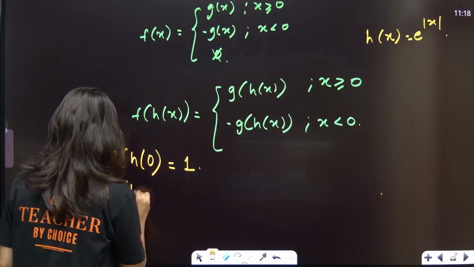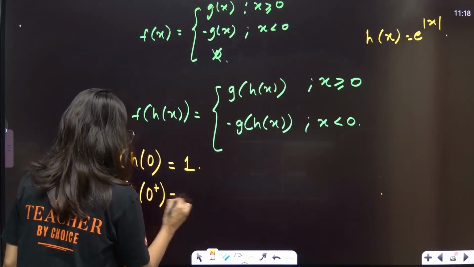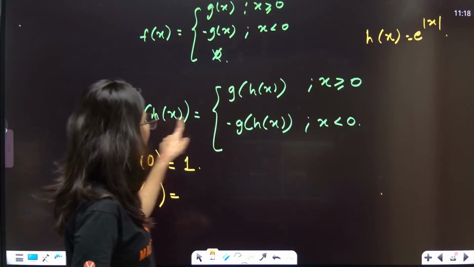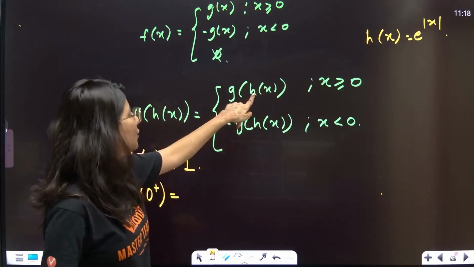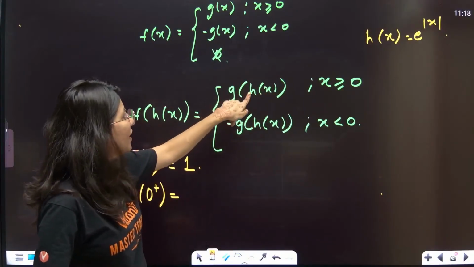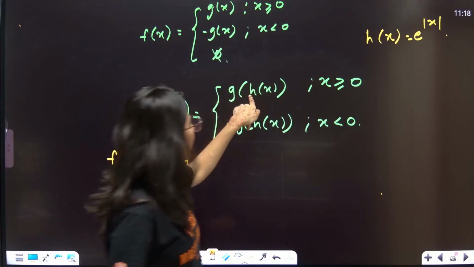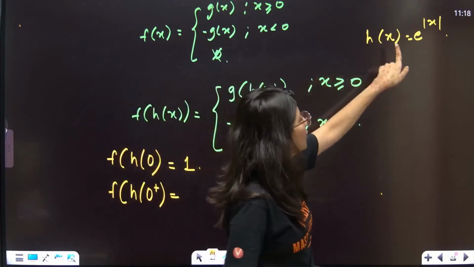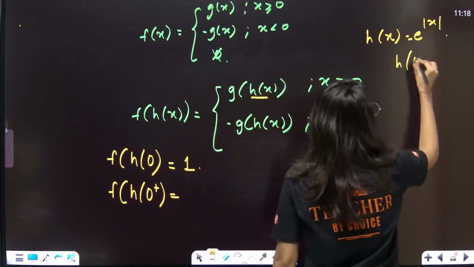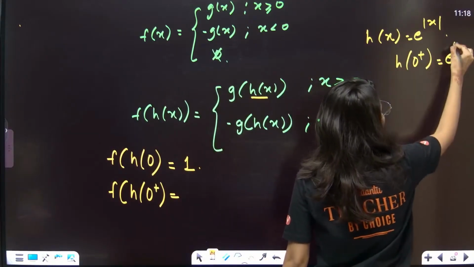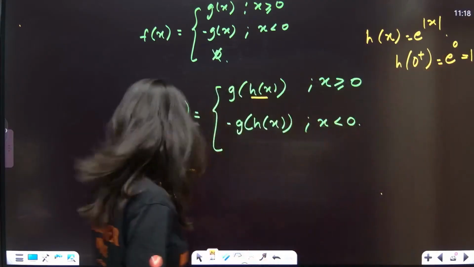Now f of h of 0 plus: 0 plus again you have to put over here. So g of h of 0 plus. H of 0 plus, anybody can tell me? H of 0 plus is e power 0, again 1. You will get 1 over here.